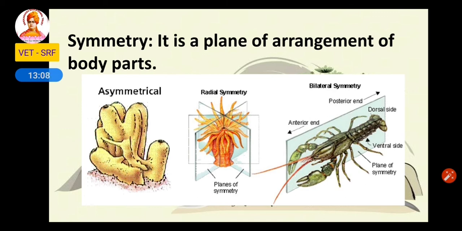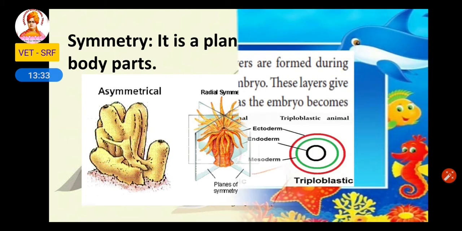If we cut in any plane, it gives two equal halves. That is called radial symmetry. The next one is bilateral symmetry. If we cut in a lateral position, it gives two equal halves. That is called bilateral symmetry. So based on plane of arrangement, animals are classified as asymmetrical, radial, bilateral.